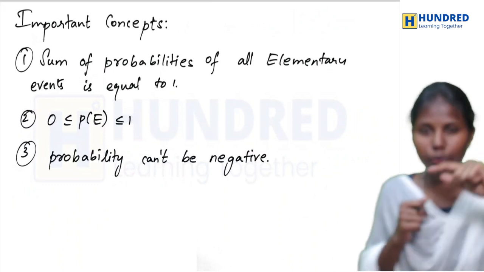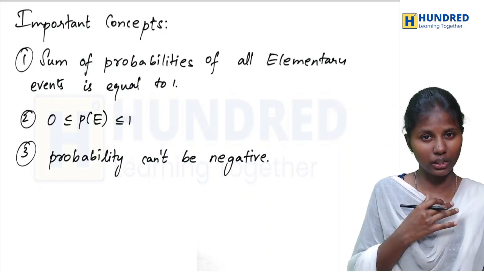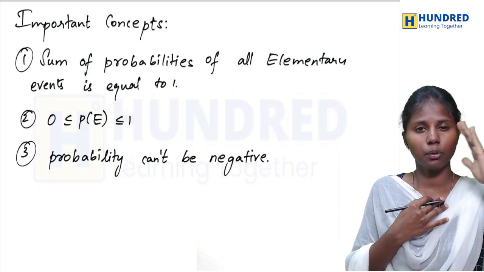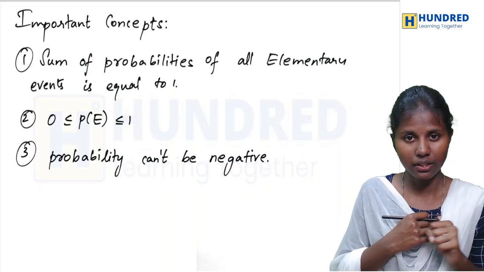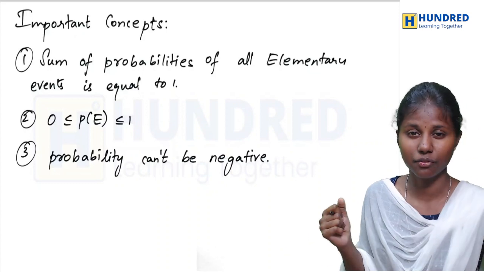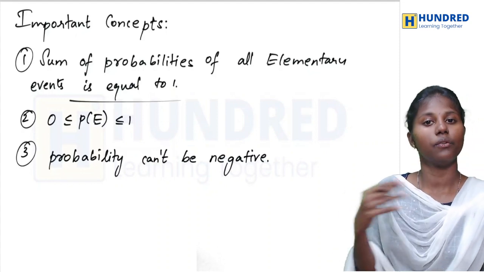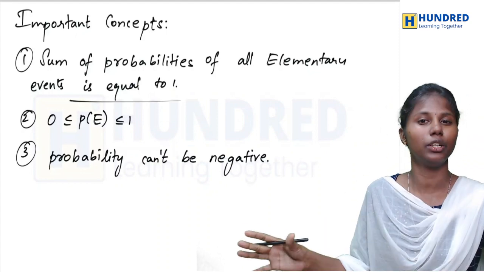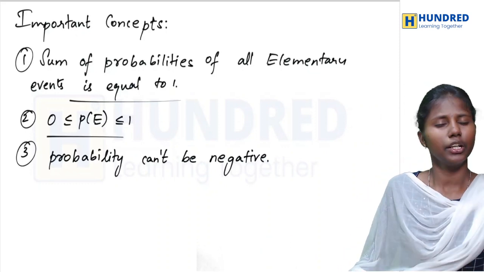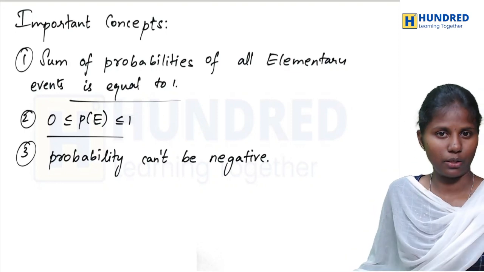Here we enter into the concepts. What are the important concepts, the information we gained from the terms and the formulas? When I say elementary events, we think about the probability of these elementary events, and we add them together and we get 1. The sum of probabilities of all elementary events will be equal to 1. And the probability values always lie between 0 and 1.